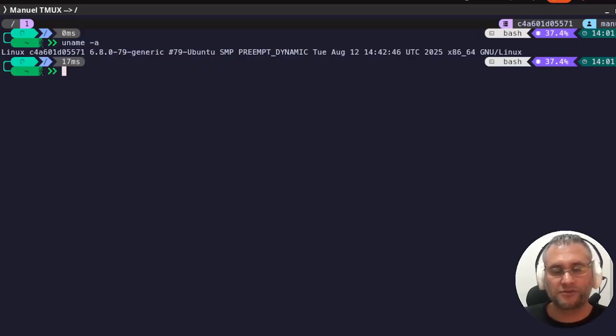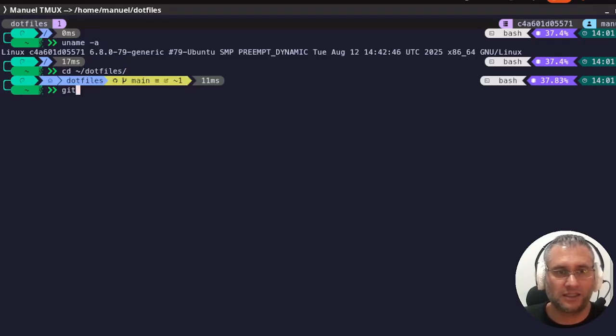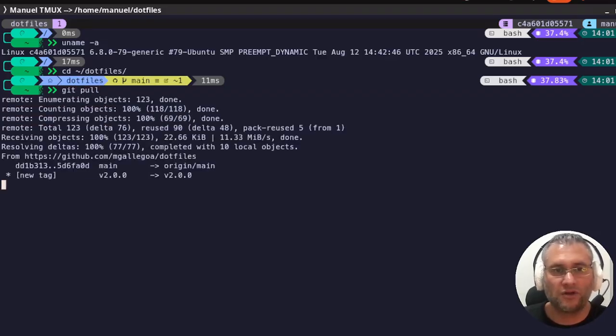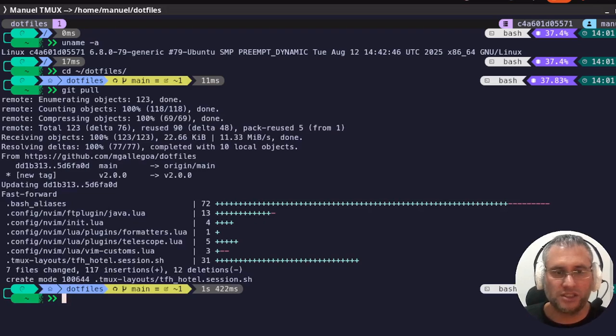Here I'm going to update my personal configuration for bash. Let's change to the home directory dot files and perform a git pull to get all the recent changes. I need to update the dev container, but I'm going to do it in the next days.